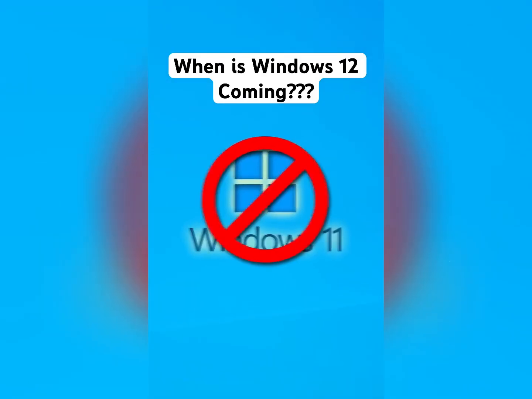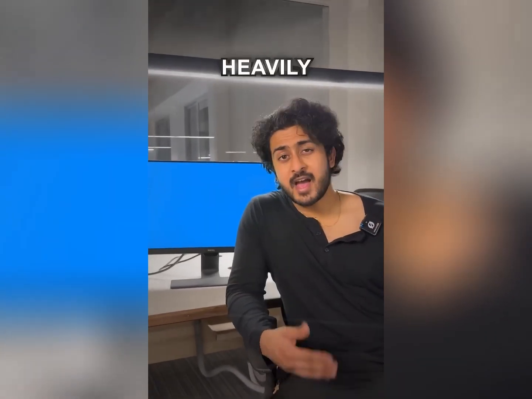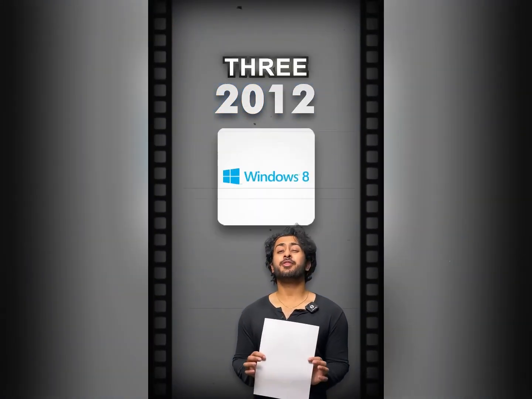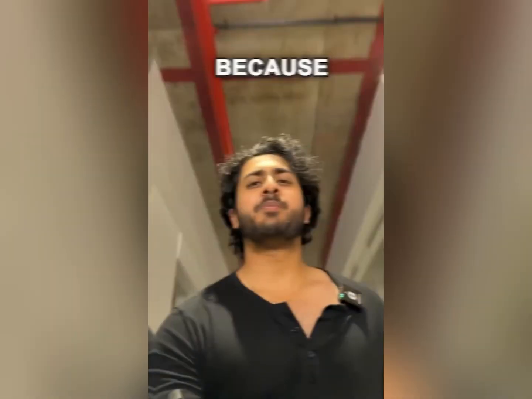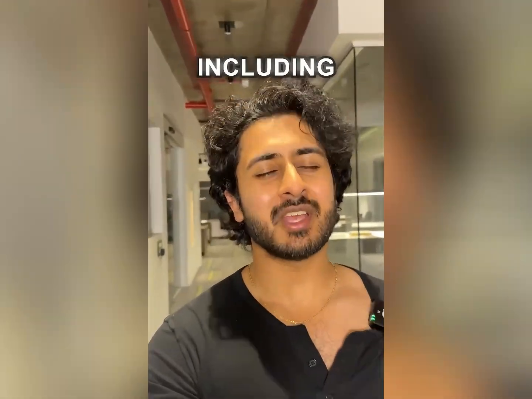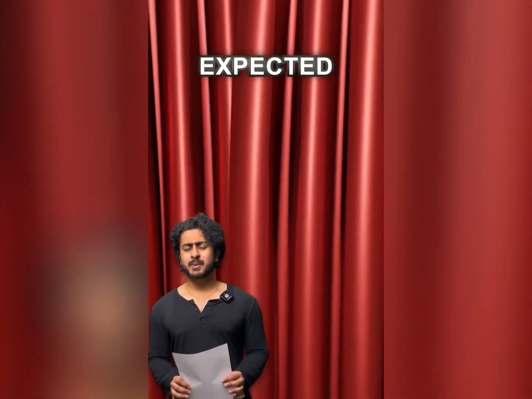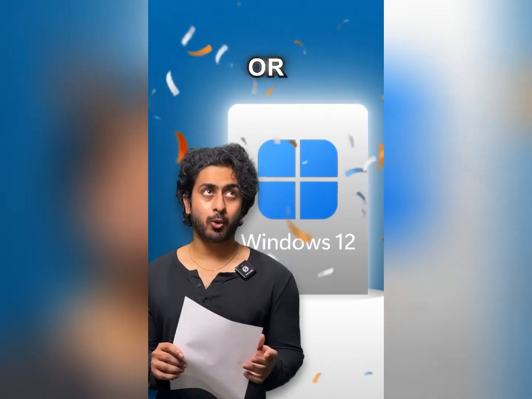When is Windows 12 coming? If rumors are to be believed, it's going to be cloud-focused, heavily AI integrated, and subscription-based. So what is the truth? A few years ago, we believed that Microsoft followed a 3-year development cycle. That means we should have seen Windows 12 last year. But because of some behind-the-scenes changes, including the head of Windows leaving, there's a slight change of plans. So it is expected that Windows 12 should be revealed right about now and released later this year, or early